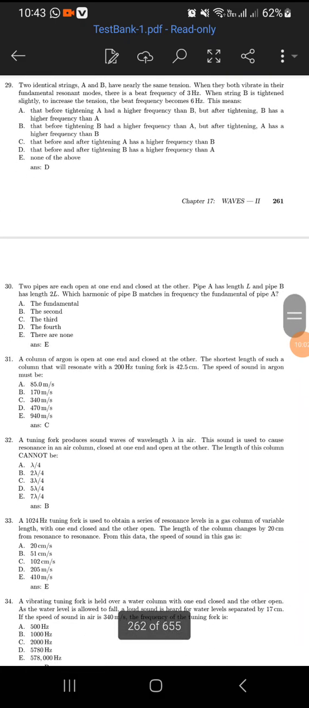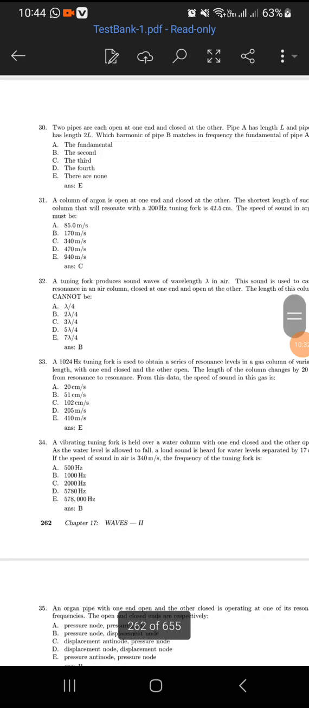We have two identical strings, A and B, that have nearly the same tension. When they both vibrate in their fundamental resonant notes, there's a beat frequency of 3 Hz. When string B is tightened slightly to increase the tension, the beat frequency becomes 6 Hz. This means that before and after tightening, B has a higher frequency than A.